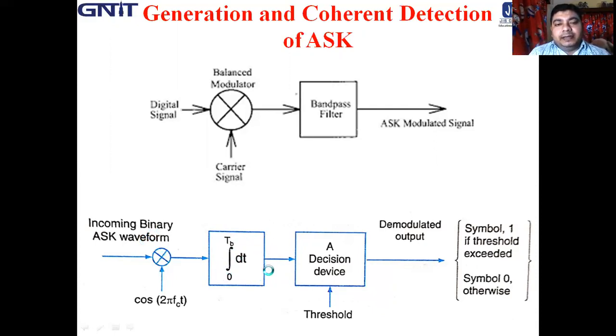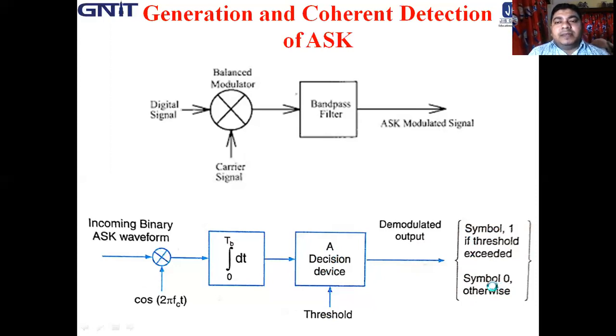So here the DC term is passed to the decision device, and a threshold is applied. The decision is taken in favor of symbol 1 when the threshold is exceeded, otherwise the decision is taken in favor of symbol 0.